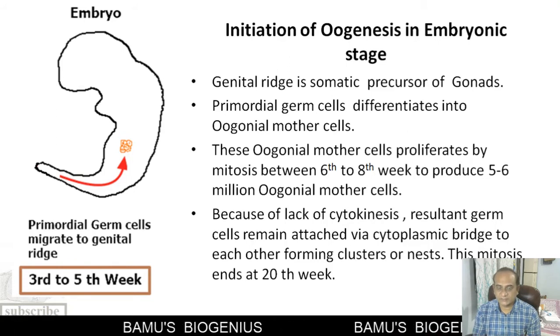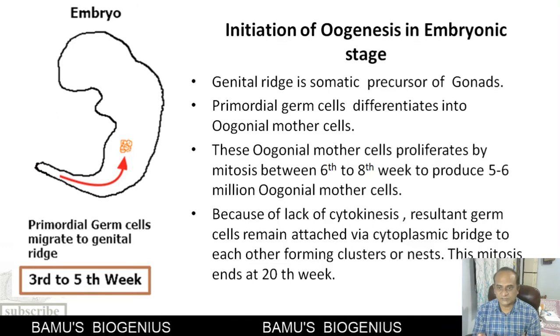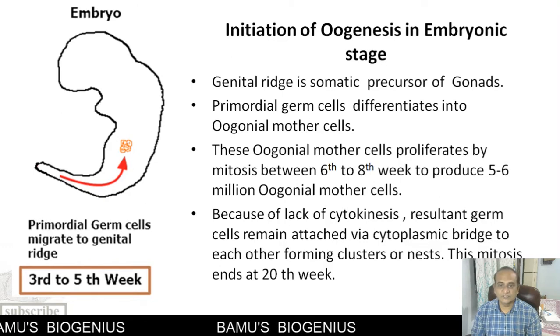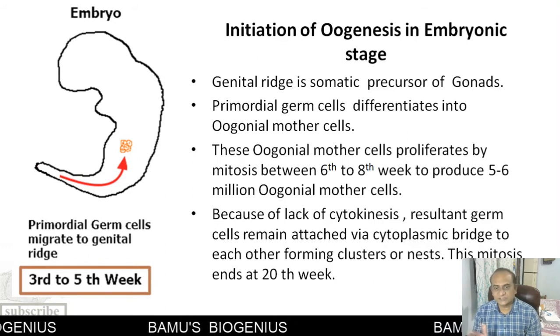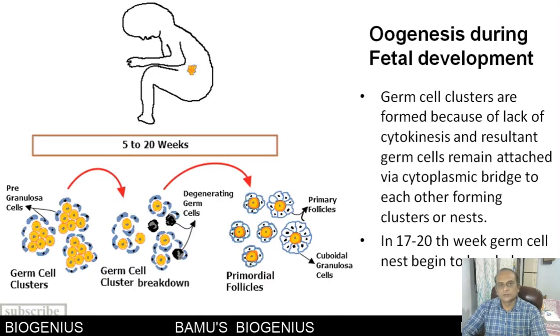Because of the lack of cytokinesis, they are attached with each other by a cytoplasmic bridge, and they form a cluster or a nest, and this is known as the nest of the oogonial mother cells. And this mitosis extends up to the 20th week of gestation, or we can say the 20th week of the embryo.